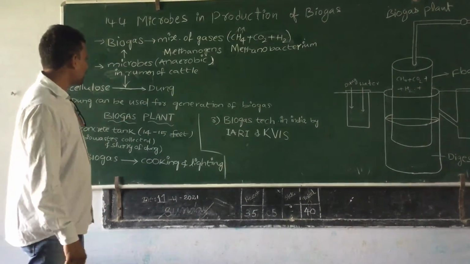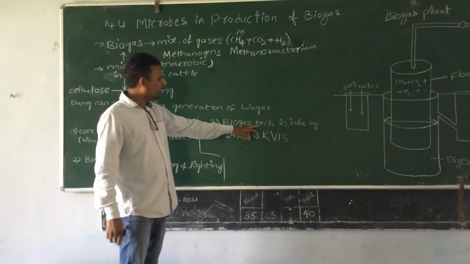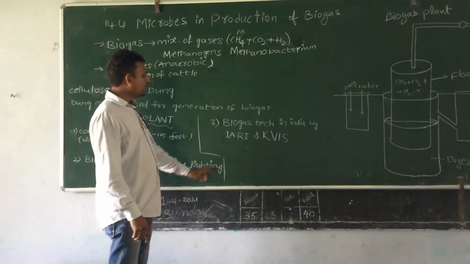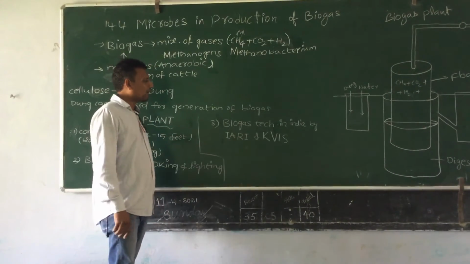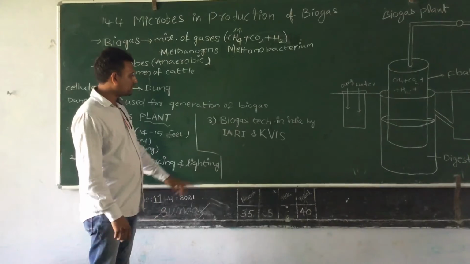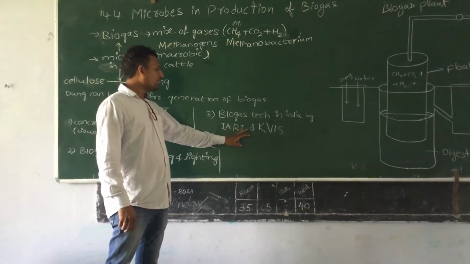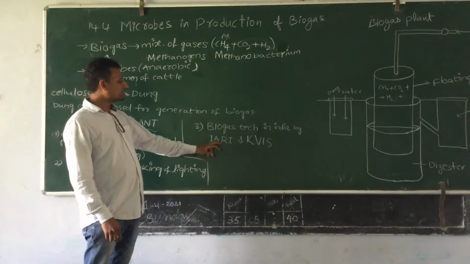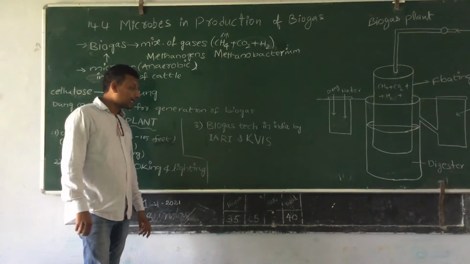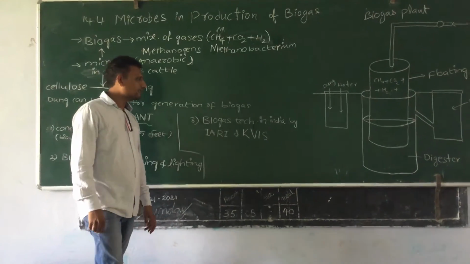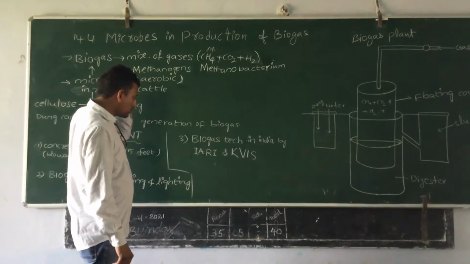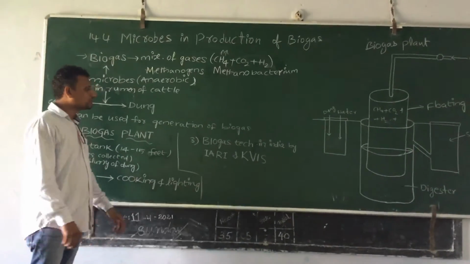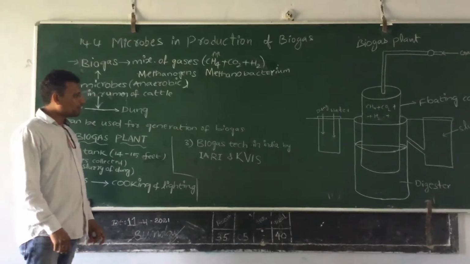This biogas technology was first developed by two institutes in India. Biogas technology in India was developed by the Indian Agriculture Research Institute and the Khadi and Village Industries Society, IARI and KVIS. These institutes worked on this biotechnology.